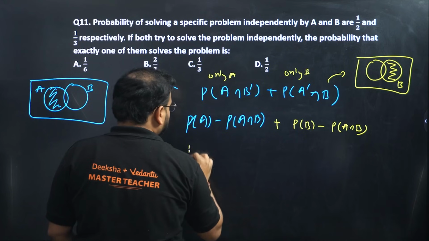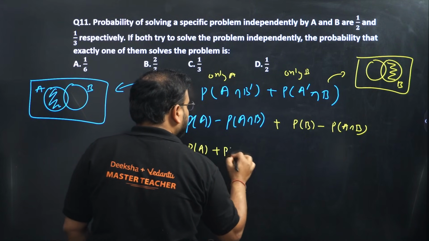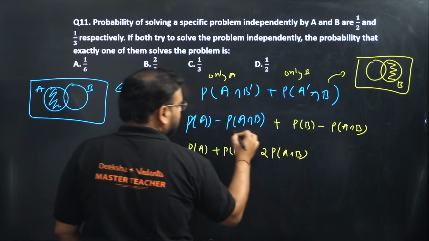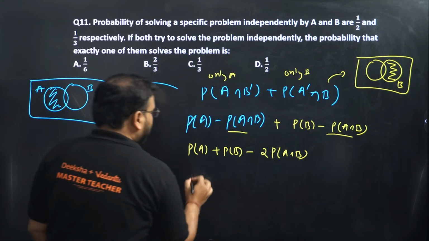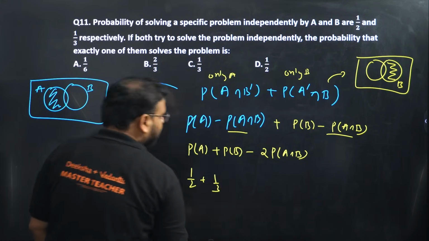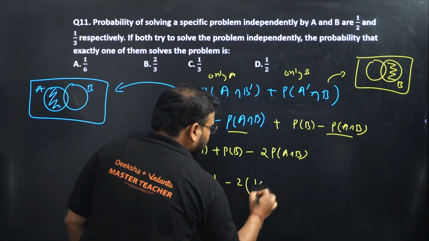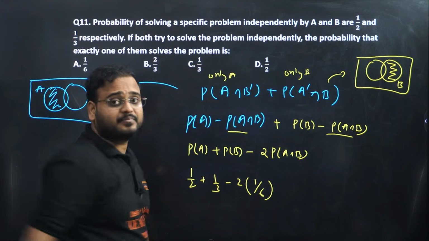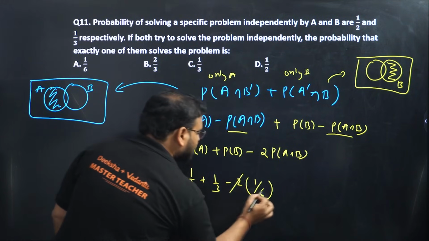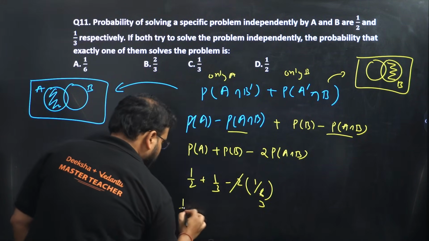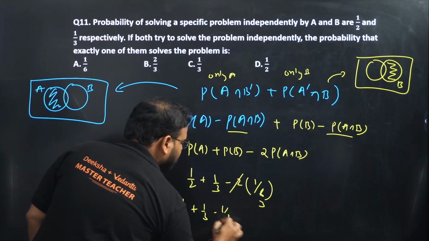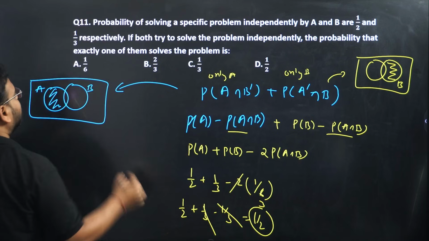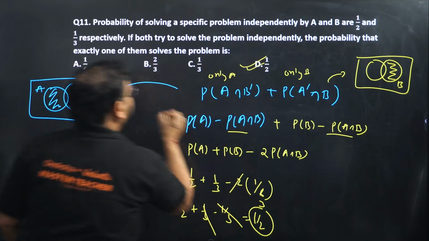Your way of writing it: you get P of A plus P of B minus twice P of A intersection B. This and this becomes 2 times. P of A is 1 by 2. P of B is 1 by 3, minus 2 times the product of those two, which is 1 by 6. They are independent events. Question was same. Cancel this. So 1 by 2 plus 1 by 3 minus 1 by 3. What is the answer? 1 by 2. Answer is 1 by 2, option D.